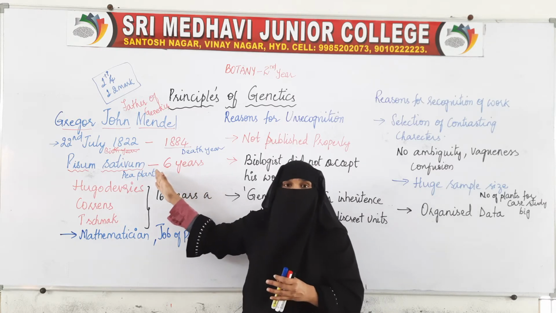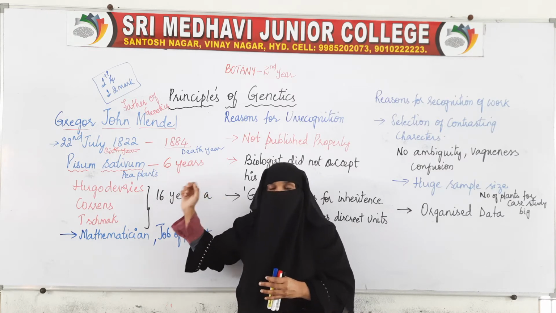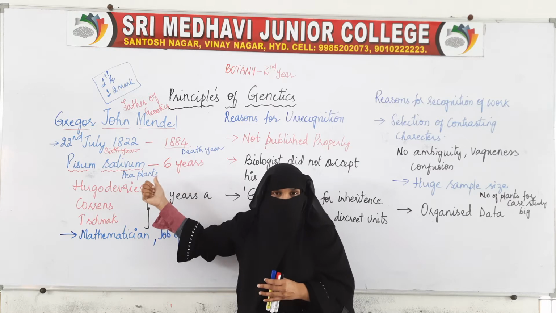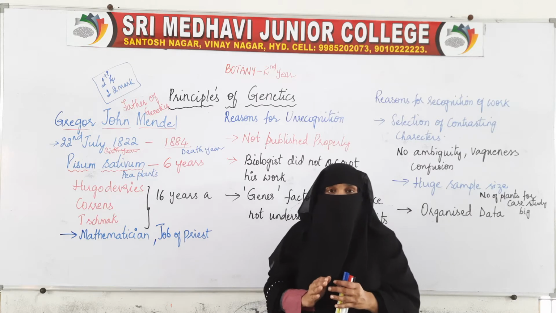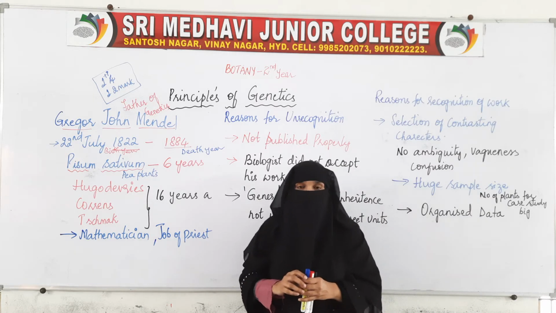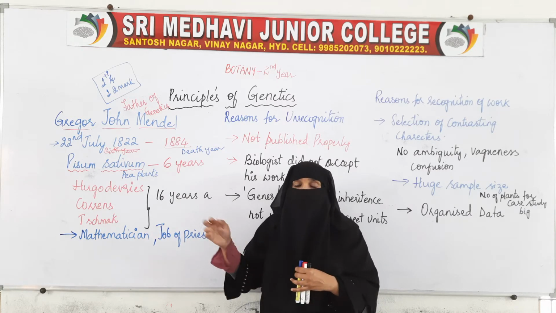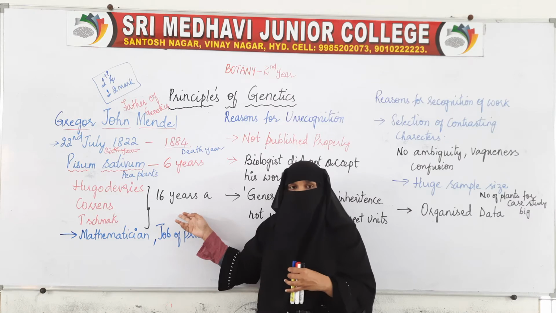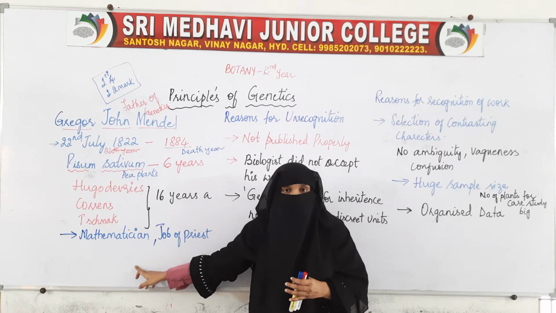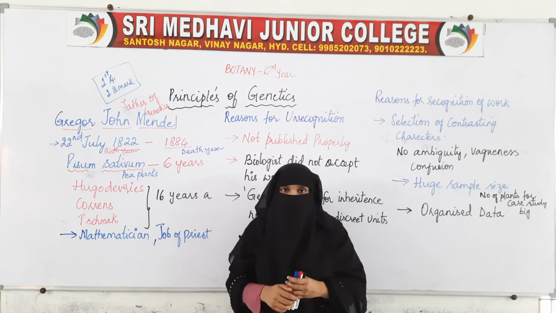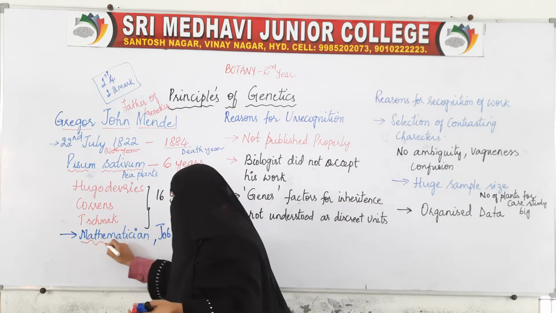So till his death, his work was unrecognized. He did many experiments, he worked continuously on the pea plant for almost 6 years, but till he was alive, his work was not recognized. After his death, when these three scientists were researching something, they rediscovered his work. Here, he was a mathematician. He was not a biologist.